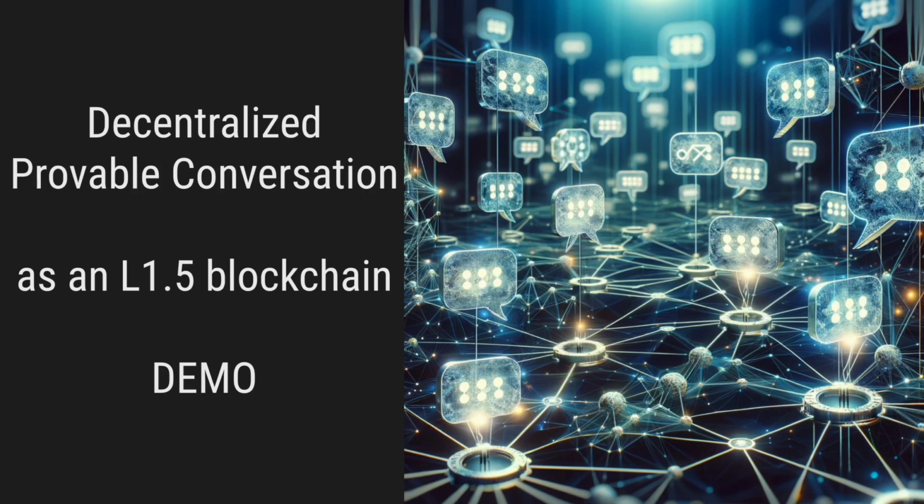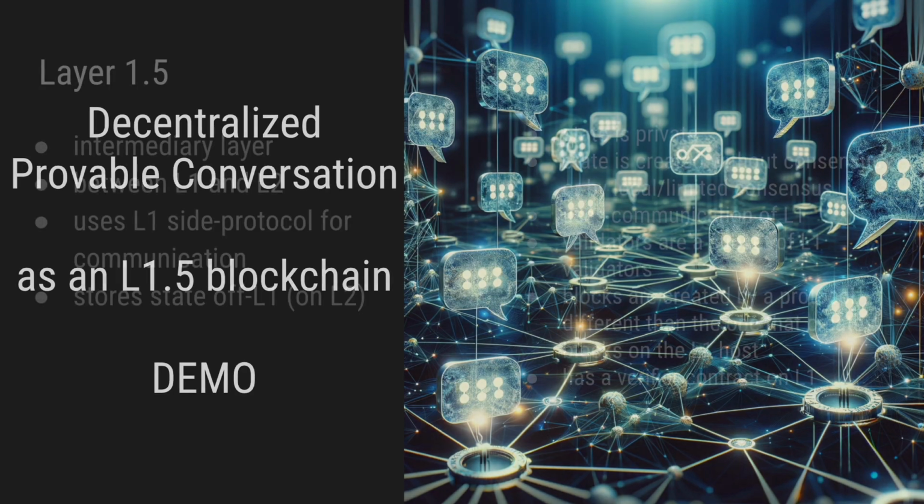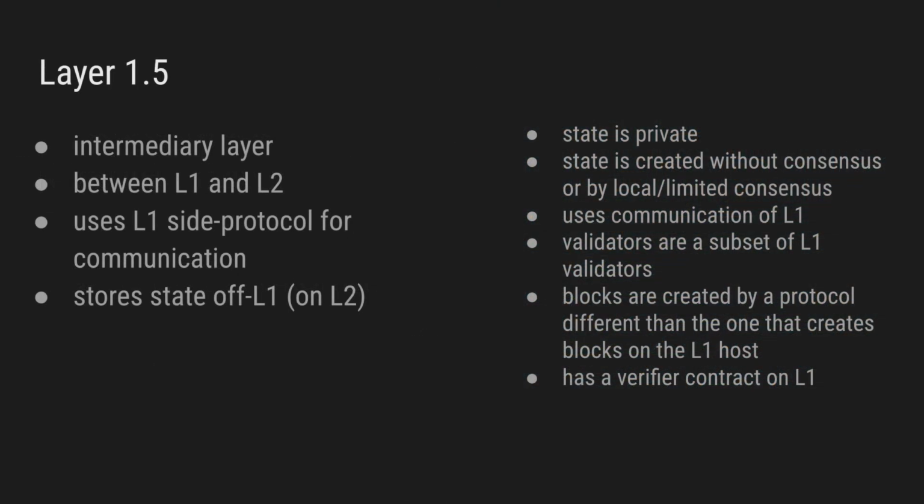Today you will see a demo of a provable chat that works as a layer 1.5 blockchain. This is part of our provable democracy tech. In the previous video, I presented what layer 1.5 is. It is an intermediary layer between L1 and L2. It uses the communication protocol from layer 1 but stores state off-chain, hence layer 1.5.